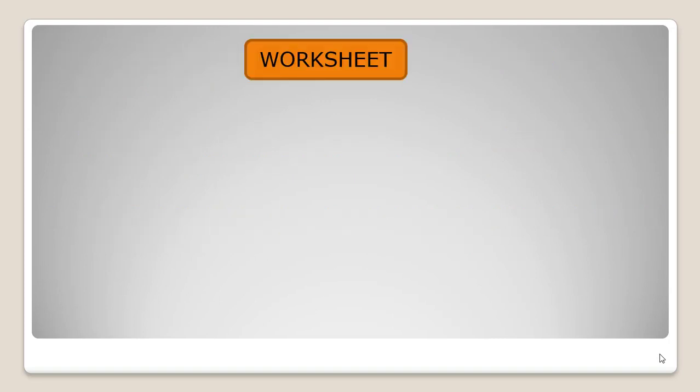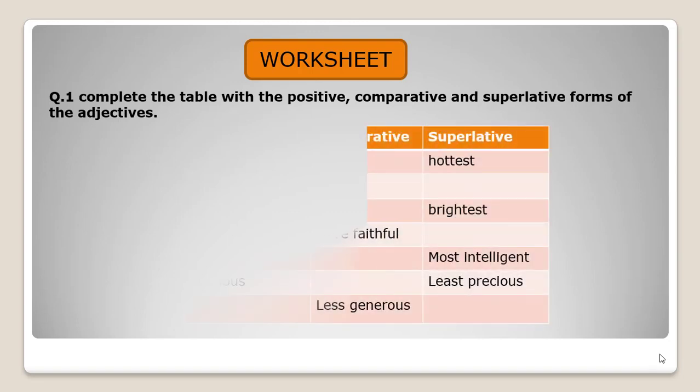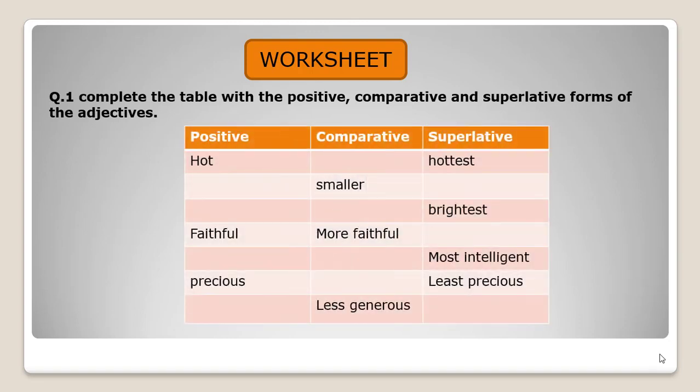Here is the worksheet. Question number 1. Complete the table with the positive, comparative and superlative forms of the adjective. In this table you have 3 columns: positive degree, comparative degree and superlative degree. And some degrees are written in positive column and some are written in comparative and some are written in superlative degree. So you have to fill this table according to the previous table, keeping in mind all the rules and regulations of the comparative and superlative degree.